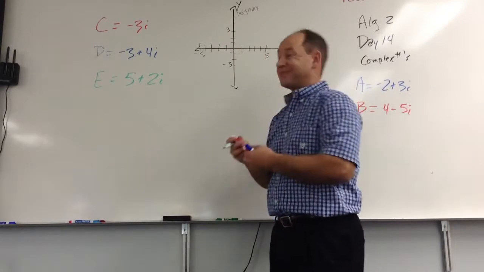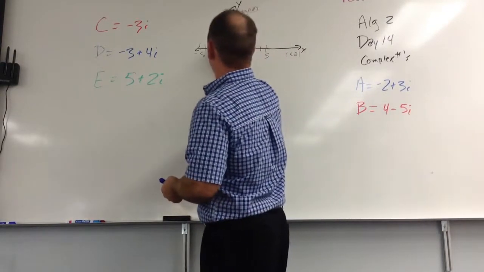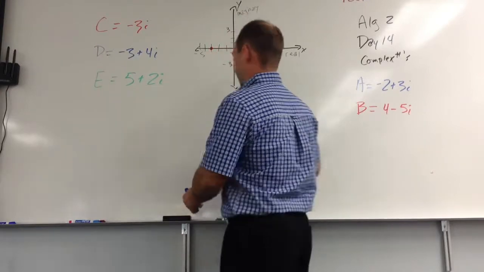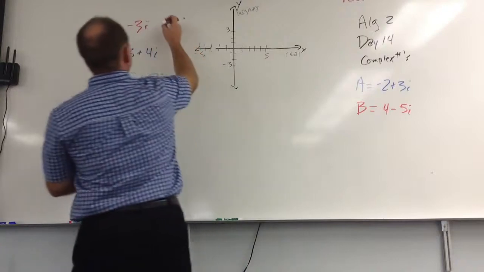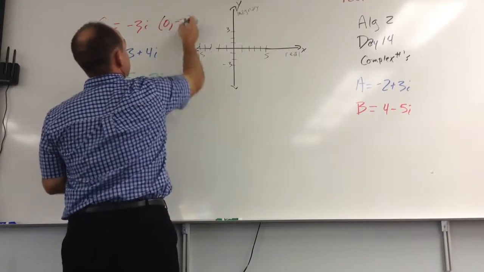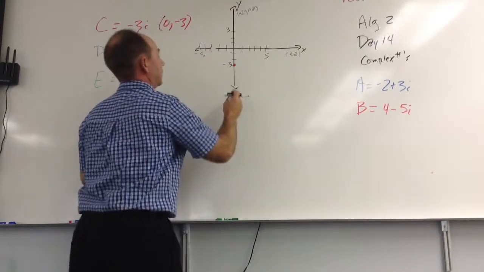And so C, it turns out, negative 3i, wait a second. I can't go with an x value of negative 3, because C becomes the point. What's the real part? 0. What's the imaginary part? Negative 3. It's 0, negative 3. There is C.